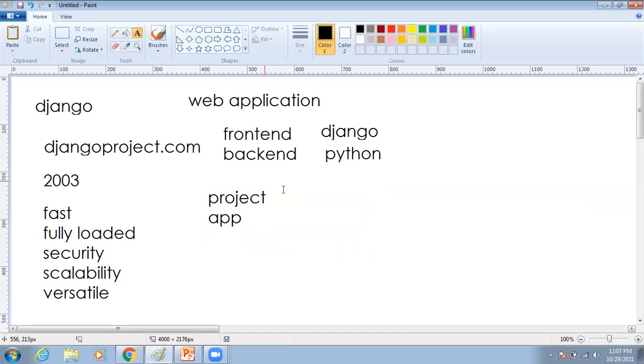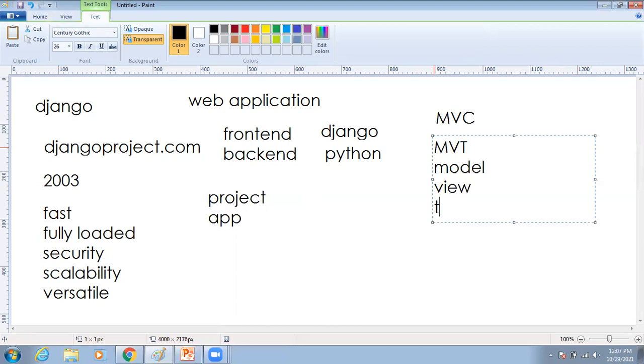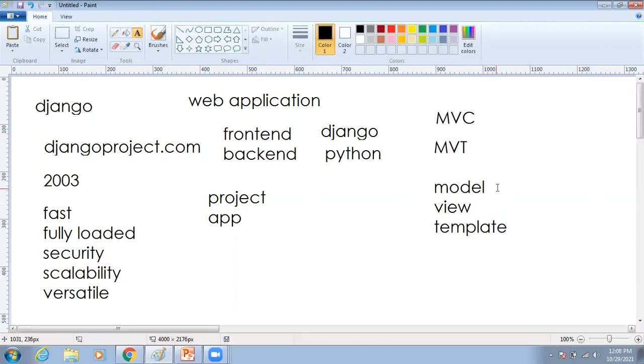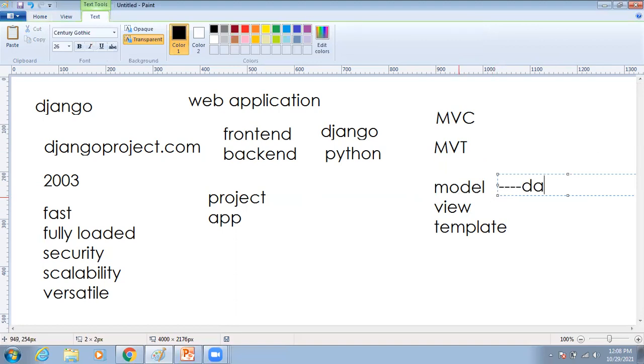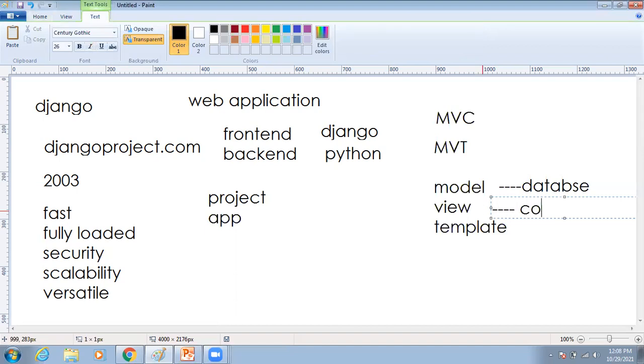Like Django, other front-end frameworks are also available. All are MVC based architecture, model view controller. But our Django is MVT based architecture. M means model, V means view, T means template. So Django is model view template based architecture. Model is related to the database, and view is where we write our code for our logic or functionality.